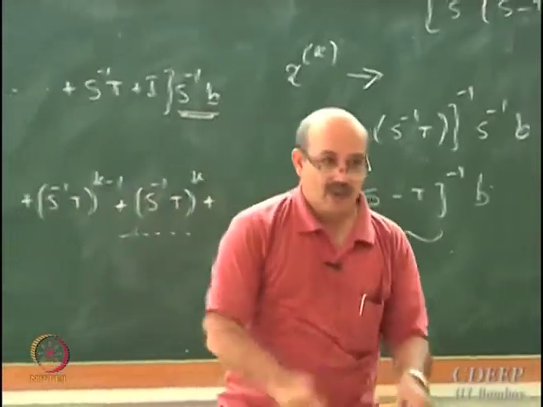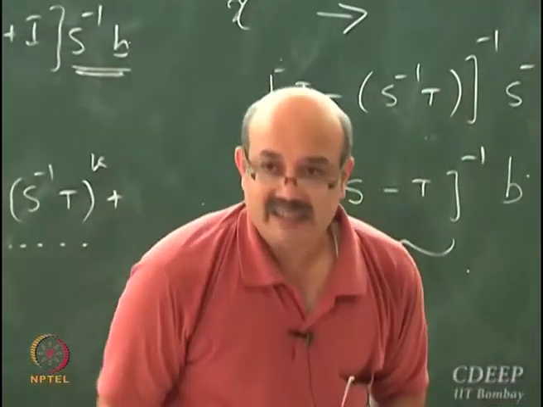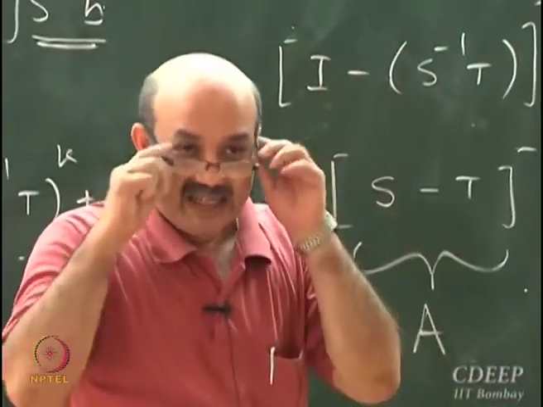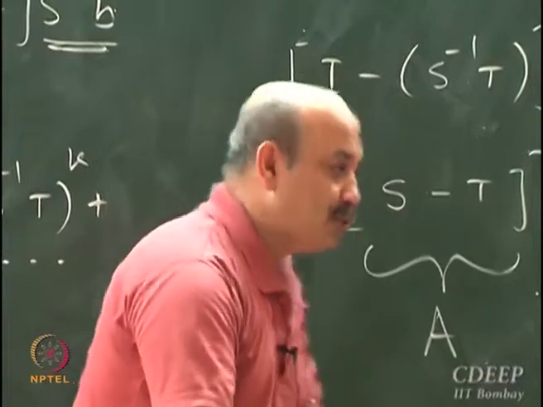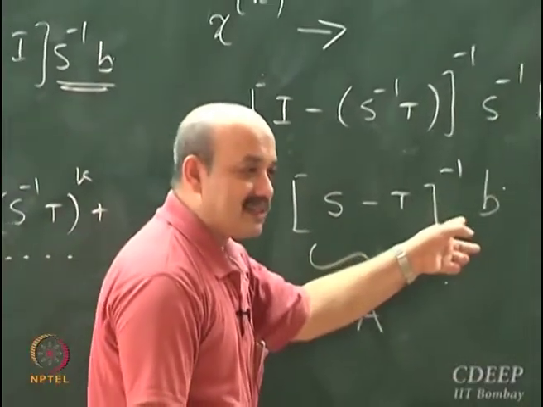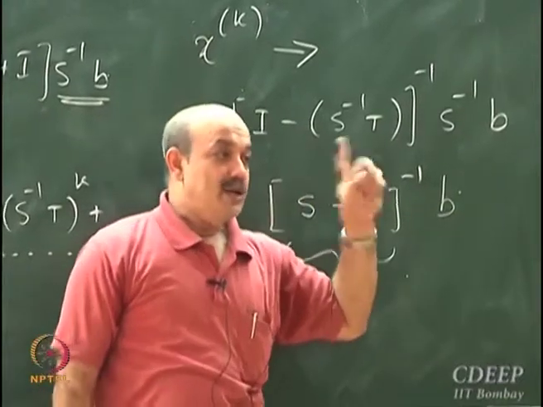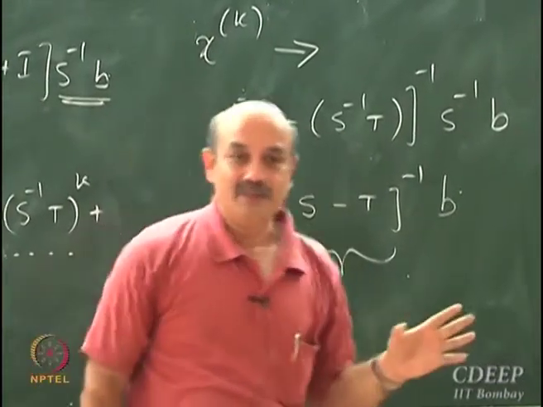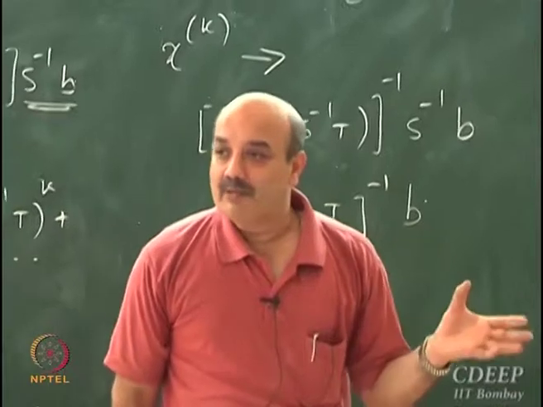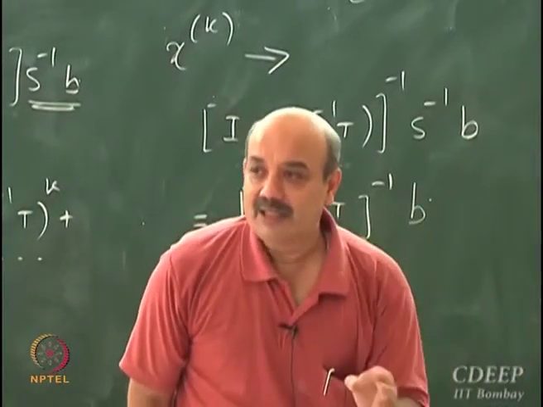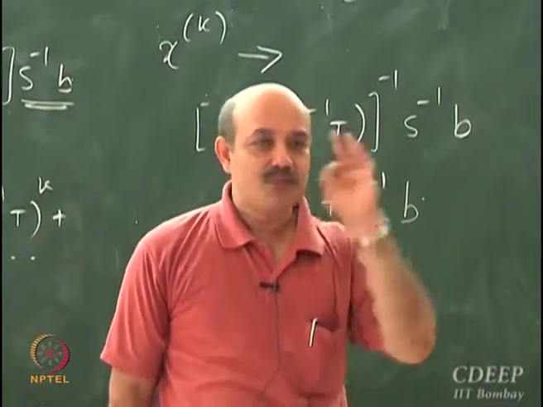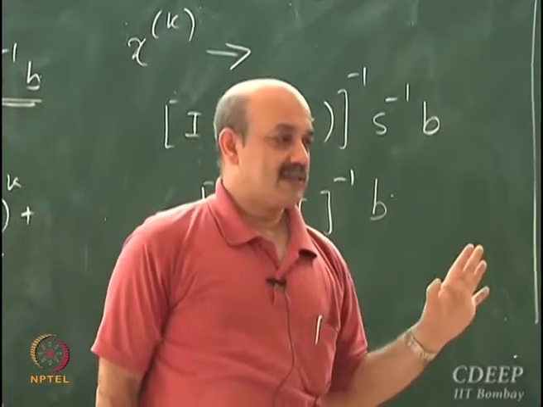This method of constructing a sequence of iterates is actually equivalent to inverting the A matrix and getting the solution, provided you choose S and T correctly. What do I mean by choosing S and T correctly? S and T should be such that S inverse T raised to K goes to the null matrix.